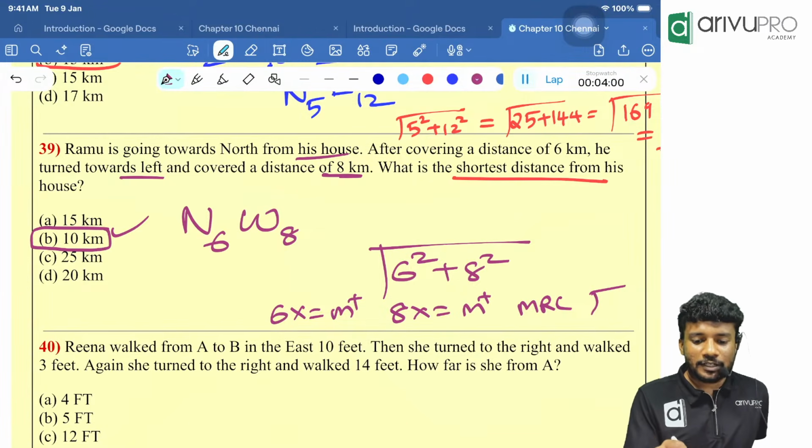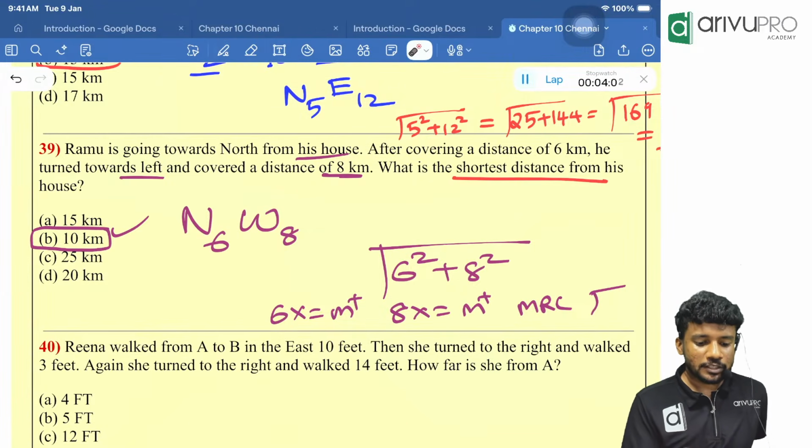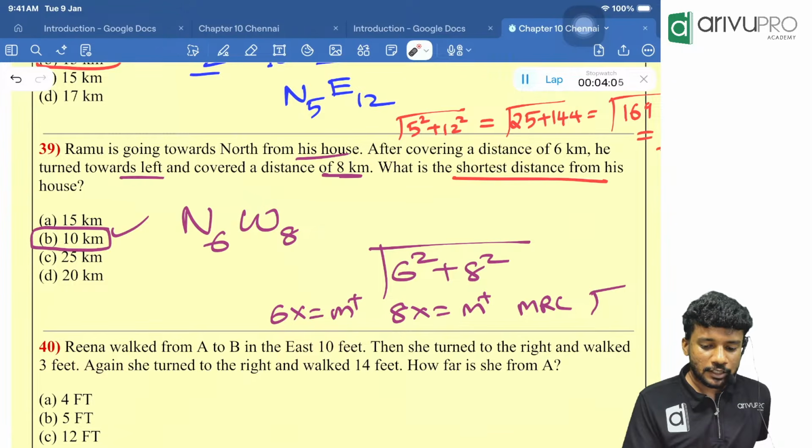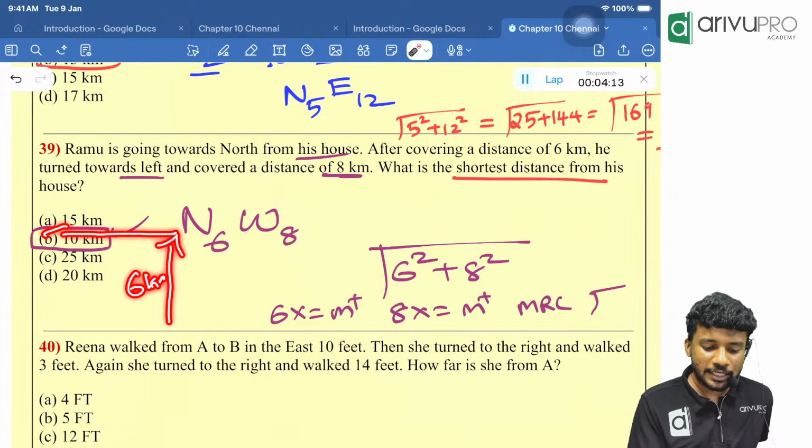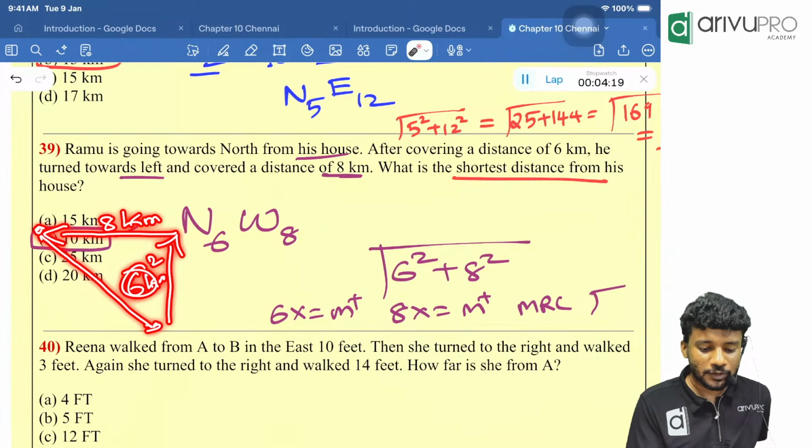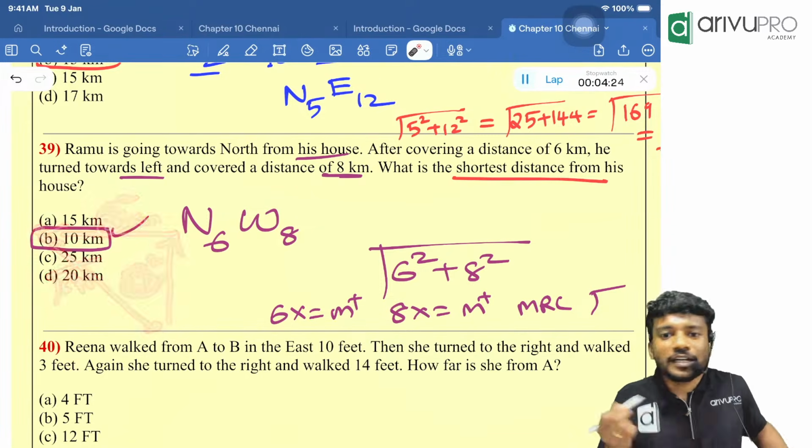Now, if you were in your examination without doing this method, how will you do? He started towards the north. Towards north from his house, he covered 6 kilometers. Then he took a left turn and covered how many? 8 kilometers. Now we need to find the distance between this and this. That is also what? Root of 6 square plus 8 square. You will get the answer if you were drawing.